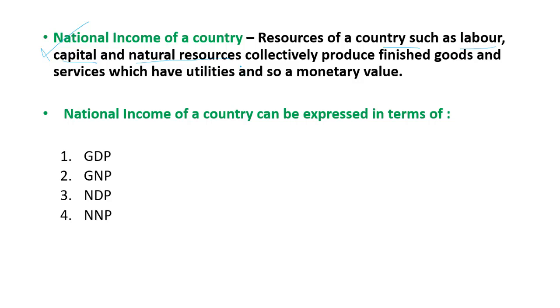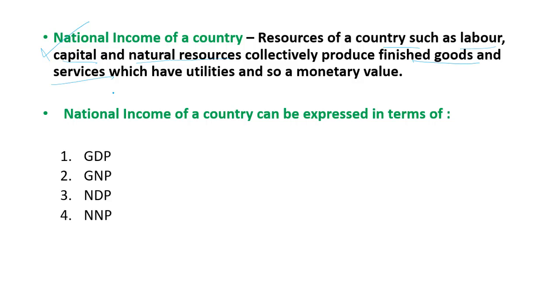So when all of this combines to produce finished goods and services, like we produce iron. From iron ore, natural resources are needed, manpower is needed, industry is needed, money is needed. So all the resources are needed, and we produce iron. We produce pharmaceuticals, and we export so many pharmaceuticals like medicines.